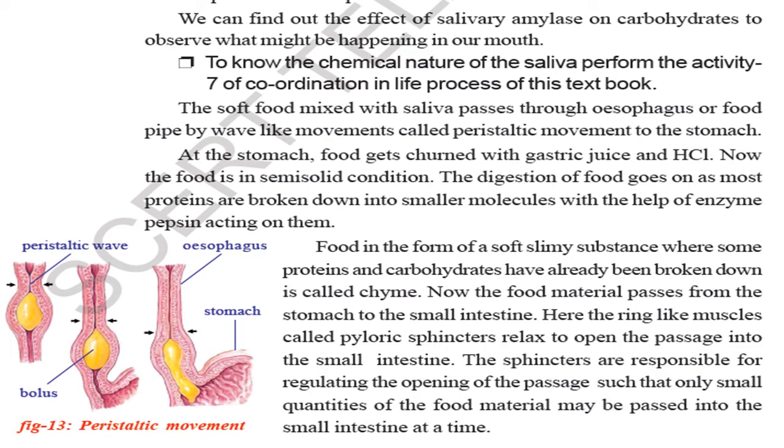Now the food material passes from the stomach to the small intestine. Here, ring-like muscles called pyloric sphincters relax to open the passage into the small intestine. Sphincters are responsible for regulating the opening of the passage such that only small quantities of food material may pass through to the small intestine at a time.